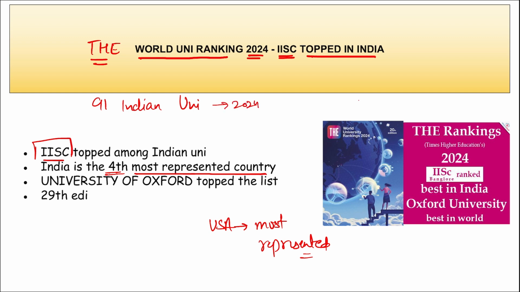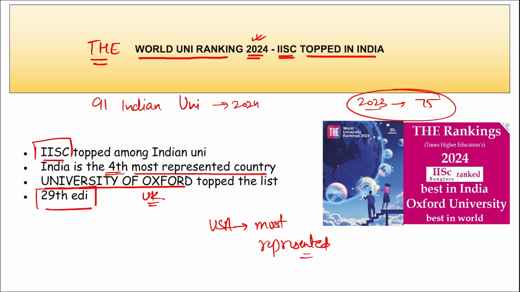And if we talk about the list for 2023, only 75 Indian universities were included. Then coming back to this list, who has topped? It was topped by the University of Oxford in the UK. And this THE ranking was the 29th edition of the Times Higher Education World University Ranking in 2024. Right, so these are some of the data that you need to remember.